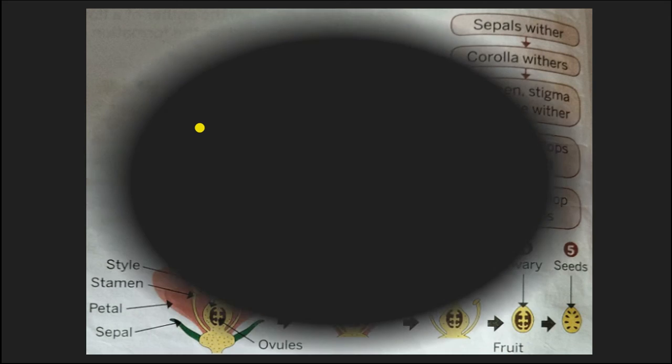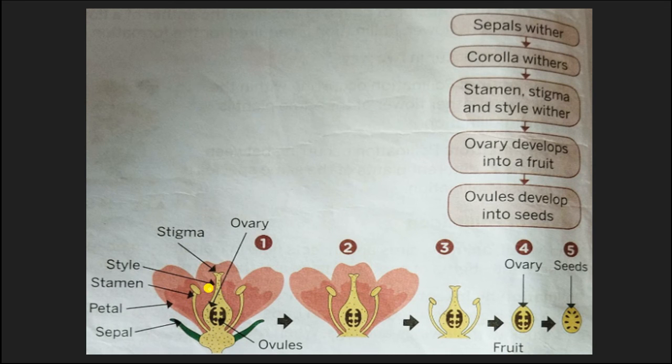Let me explain. See here, this small flower. This one is the ovules, this one is the ovary outside, this one is the stigma. Then you know these are the stamens, and this one of course is the style, petal and sepal. But with time the sepals first wither. See, the sepals got withered. Then the corolla withers and falls down. Now we are left with the style, stamen, stigma, ovules and ovary.